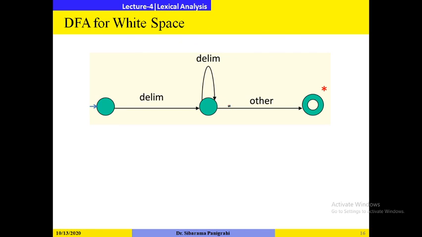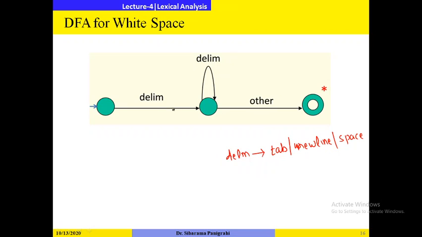Now let us go through the DFA for white space. So here let me define the delimiter. The delimiter may be a tab, or a new line, or a space.